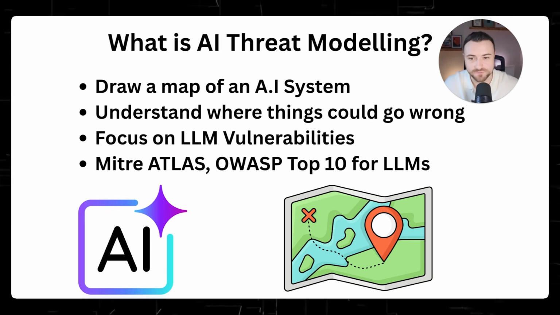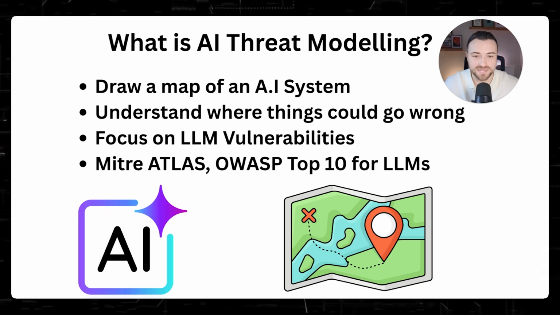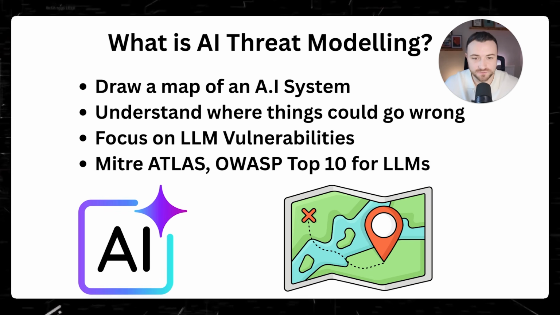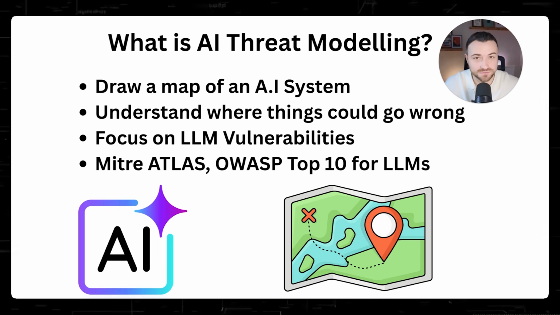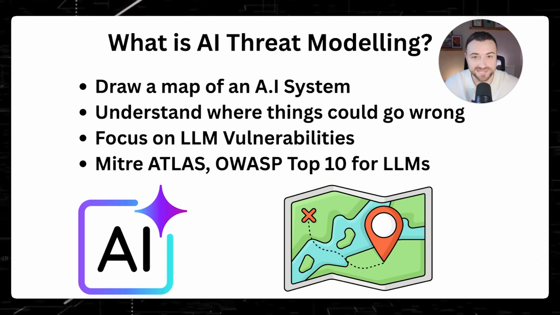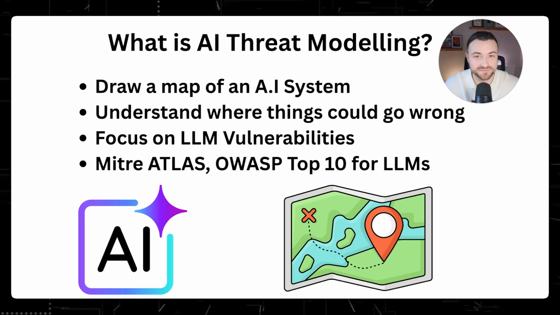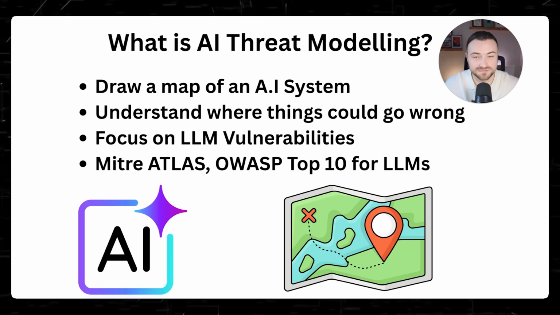So we can start to draw a map of the AI system itself and then try to understand possibly where things could go wrong. Ultimately, threat modeling is reviewing a tool or system to try and understand what actions an attacker could take to actually compromise it, and then trying to come up with mitigations and defenses to actually protect that tool or system.